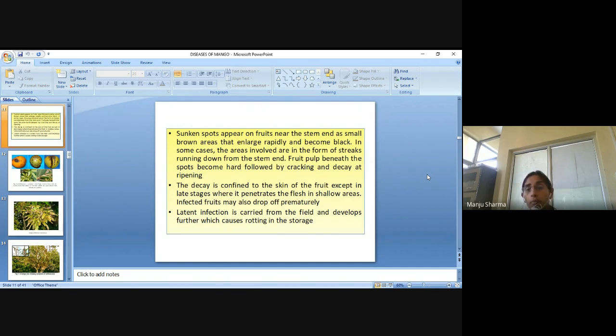The spots become hard, followed by cracking and decay at ripening. Whenever the fruits ripen, they crack in between.